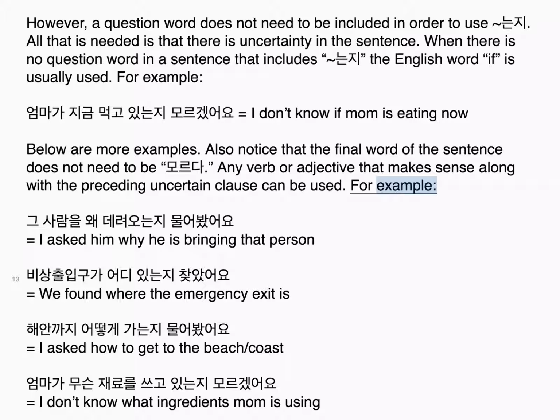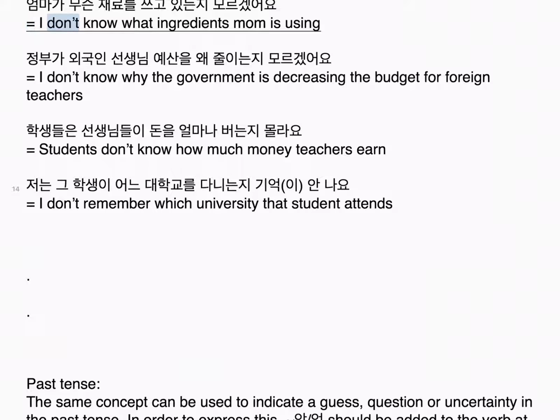For example, 그 사람을 왜 데려오는지 물어봤어요. I asked him why he is bringing that person. 비상 출입구가 어디 있는지 찾았어요. We found where the emergency exit is. 해안까지 어떻게 가는지 물어봤어요. I asked how to get to the coast. 엄마가 무슨 재료를 쓰고 있는지 모르겠어요. I don't know what ingredients mom is using.